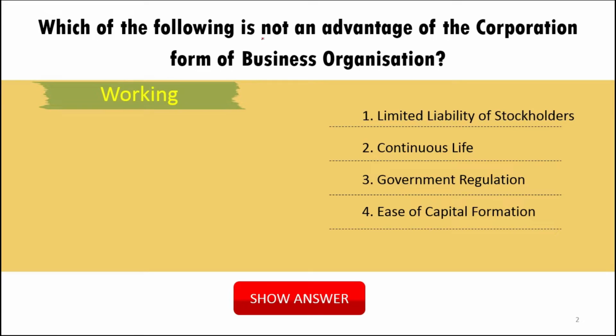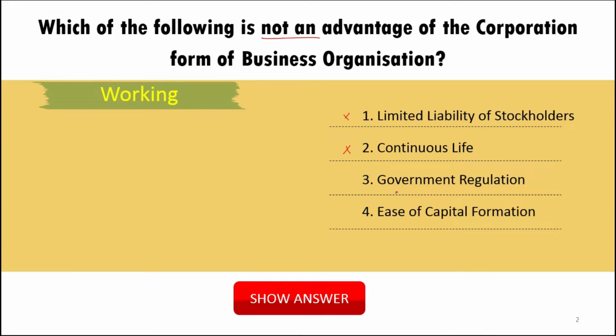So it is asking for the one that is not an advantage. Limited liability of the stockholder is an advantage, so we cannot say this is the correct option. Continuous life, the life of the business will go on for a long period of time. So this is an advantage. We cannot say it is not an advantage.